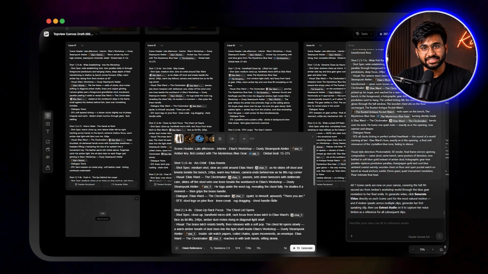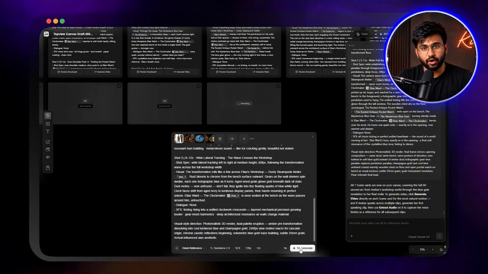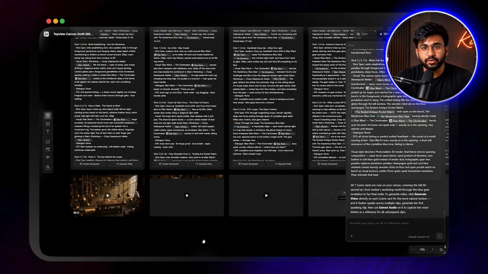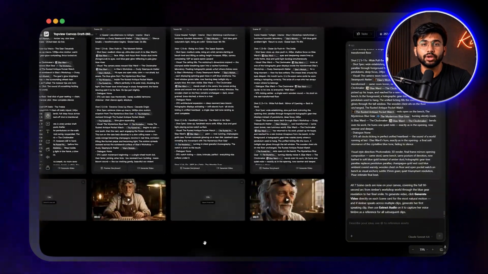You do not wait for one scene to finish before starting the next. I clicked generate on all 7 scenes back to back. Topview sent every single one to Seedance 2.0 simultaneously and rendered all 7 clips in parallel. Total generation time for a complete 7-scene cinematic short, a fraction of what sequential rendering takes.